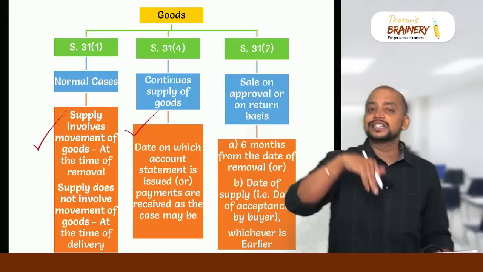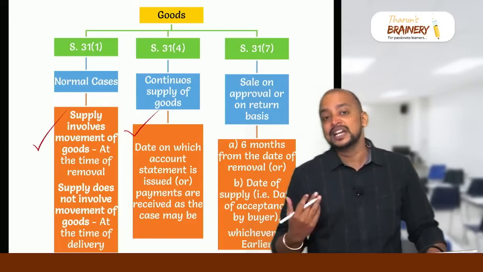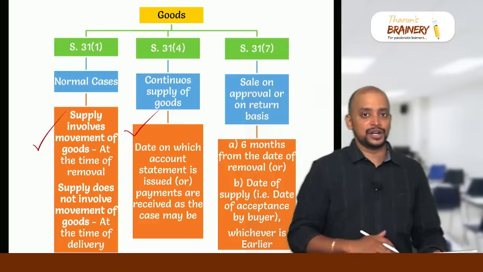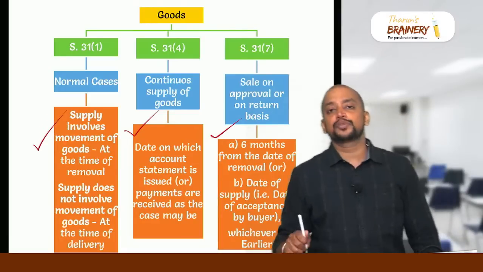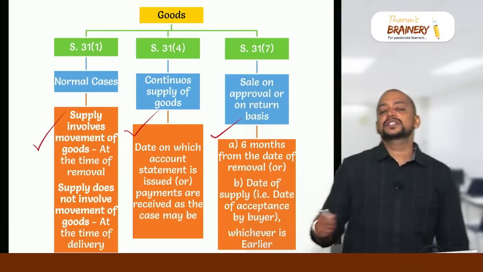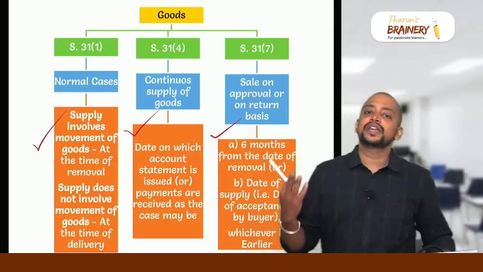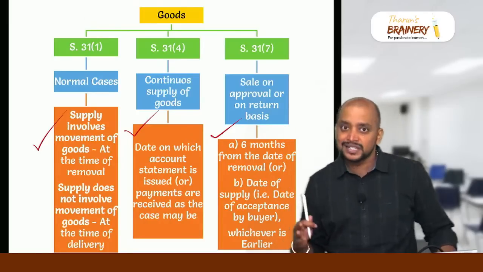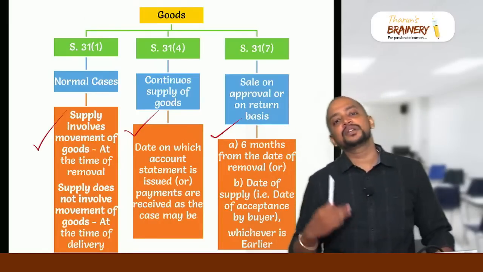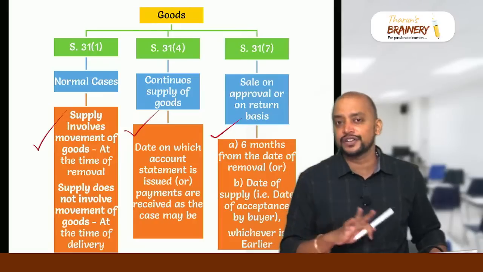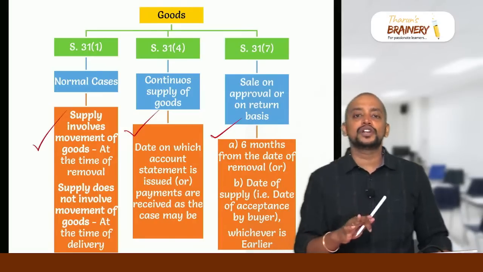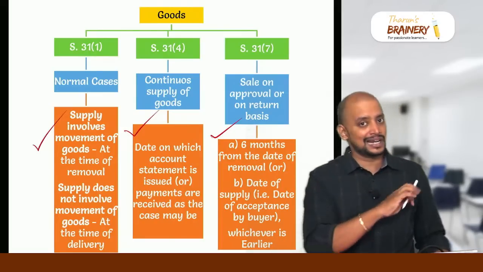But if the amounts are receivable irrespective of the account statement, then the payment received date will be taken as the due date of invoice. Then in case of sale on approval or on return basis, within 6 months from the date of removal, the buyer should approve. If the buyer does not approve within 6 months, on expiry of 6 months it is deemed that the buyer has approved. So the due date of invoice will be 6 months from the date of removal or date of acceptance by the buyer, whichever is earlier.